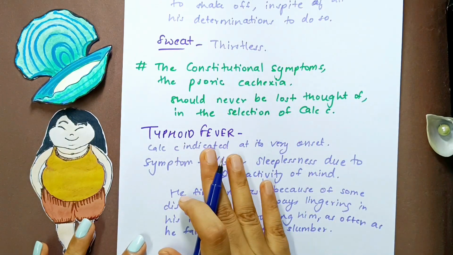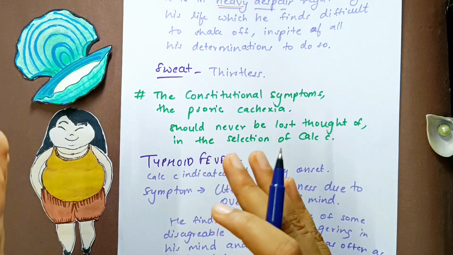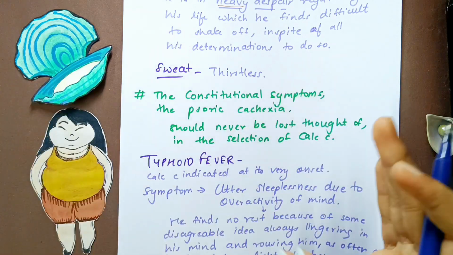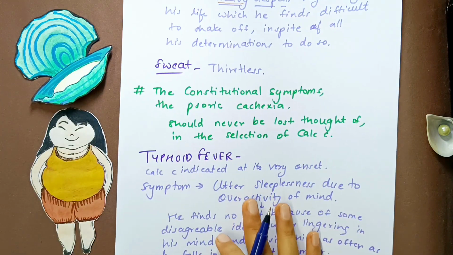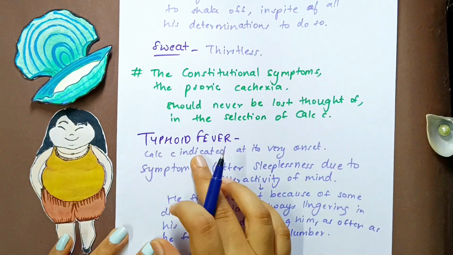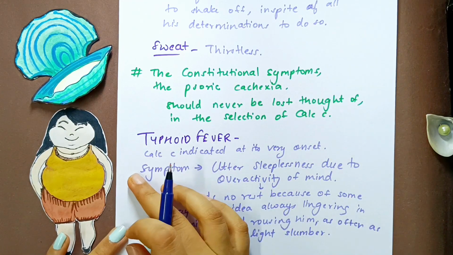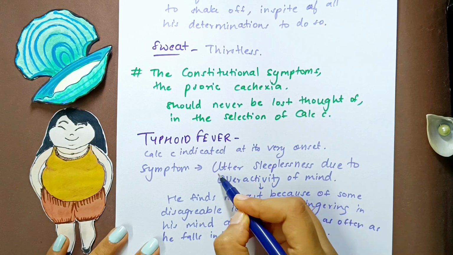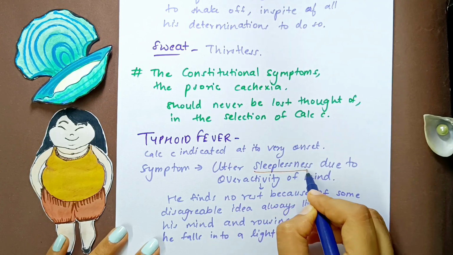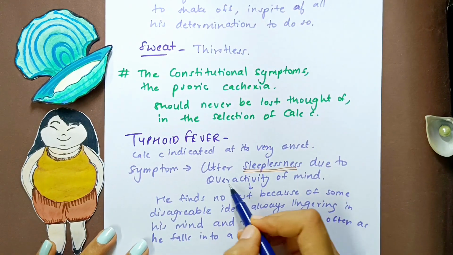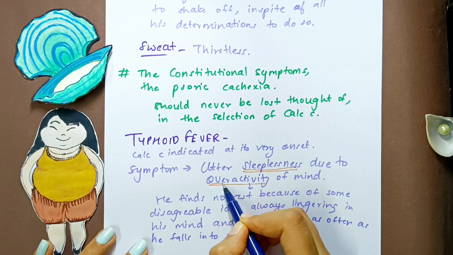Now we come to typhoid fever. Whatever we talked about right now, before typhoid fever, was about intermittent fever. Now let's see what is there in typhoid fever. In typhoid fever, Calcarea Carb is indicated at its very onset, when it starts. The symptoms over here are that there is utter sleeplessness in this remedy. In typhoid, there is sleeplessness due to what? Due to overactivity of mind. We've seen this when we were discussing the mind.